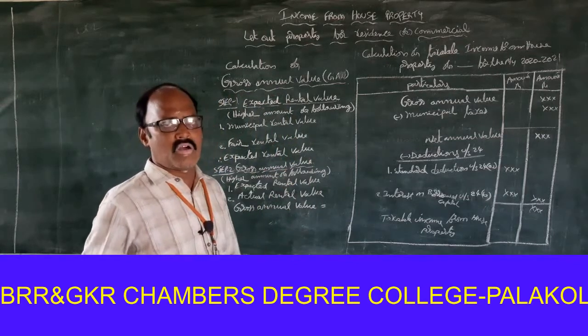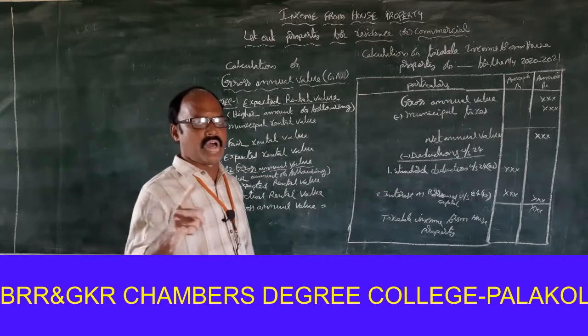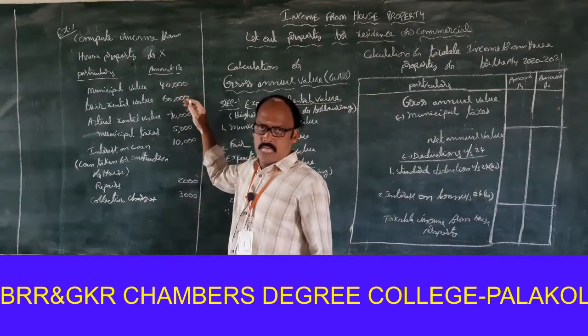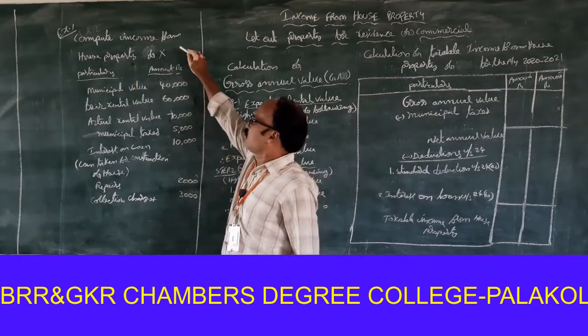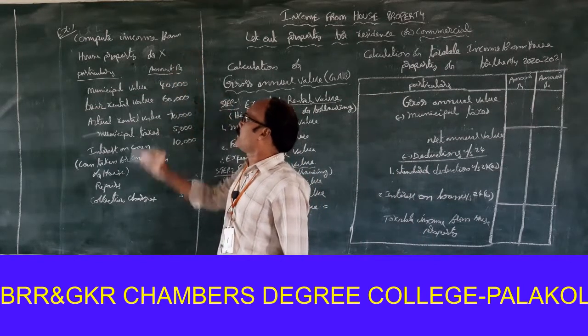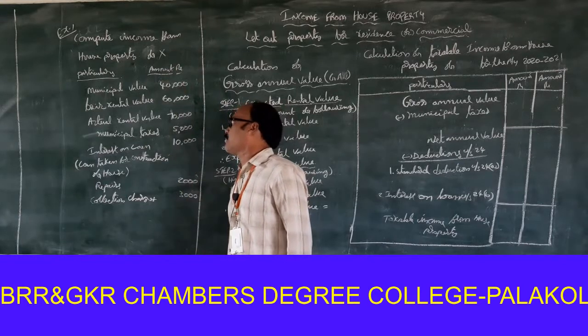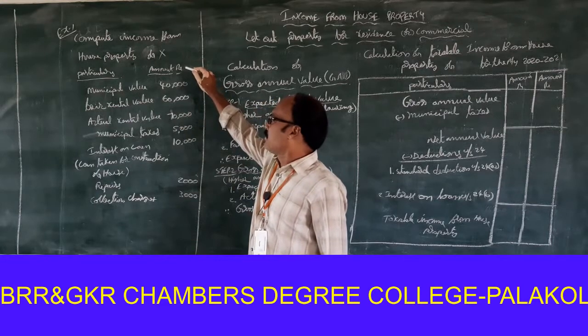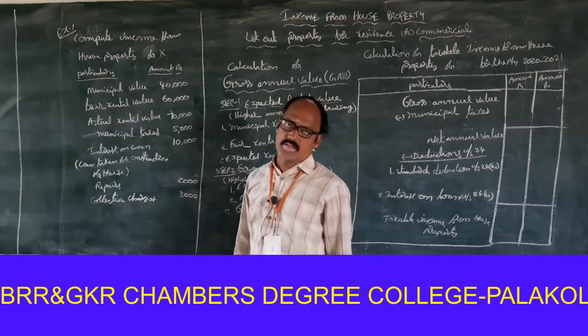Let us see now exercise problem number 1. Compute income from house property of X from the following information.